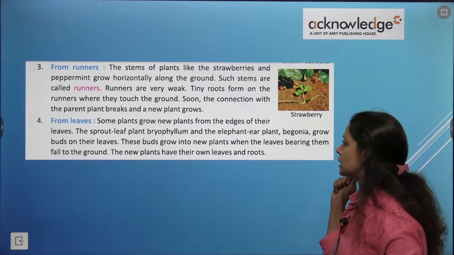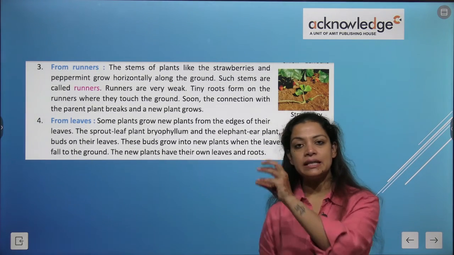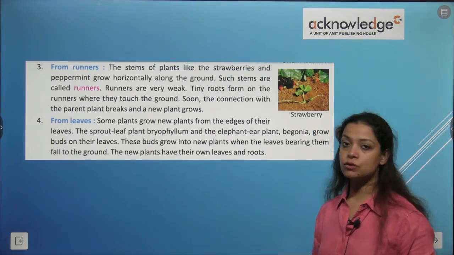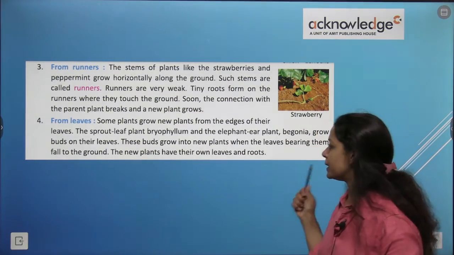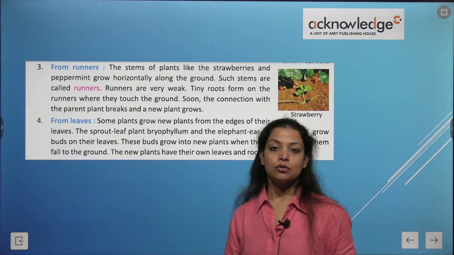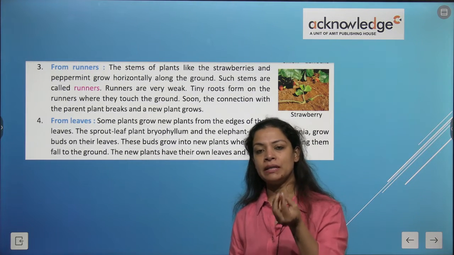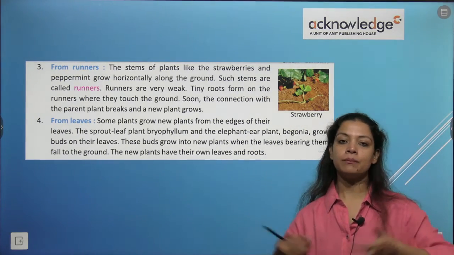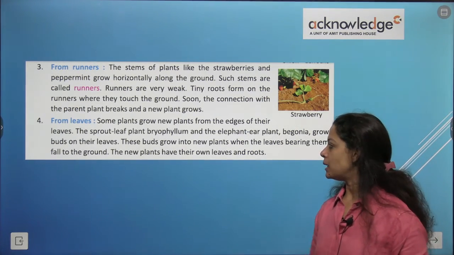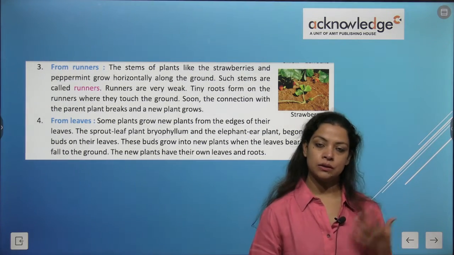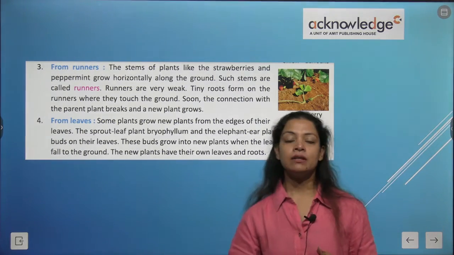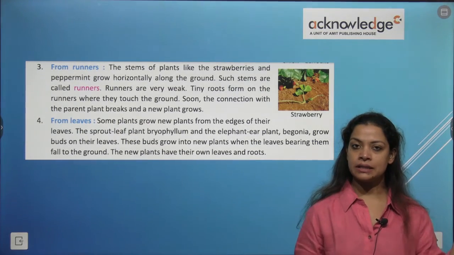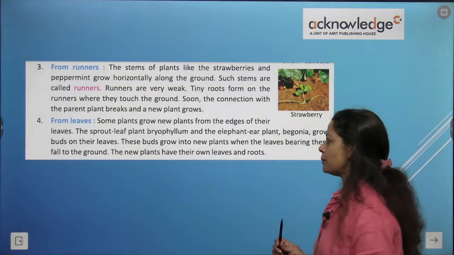Begonia also grows buds on its leaves. Buds begin forming on the edges of their leaves. These buds grow into new plants when the leaves bearing them fall to the ground. So when the baby leaves forming on the main leaf fall on the ground, they become a new plant. The new plant has its own leaves and roots, correct? So we have from runners, from leaves, and previously we studied from bulbs and from underground stems.